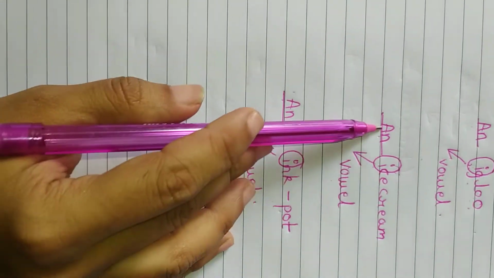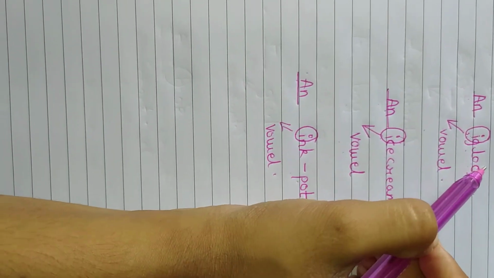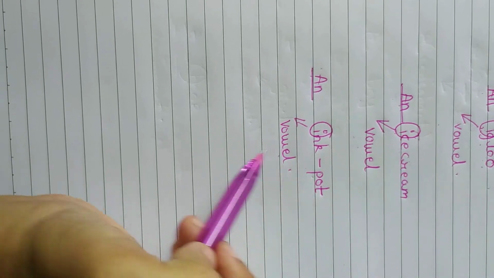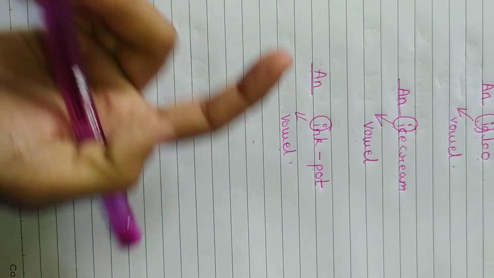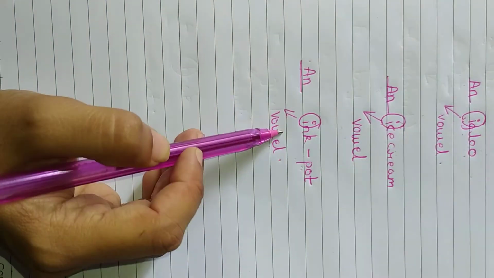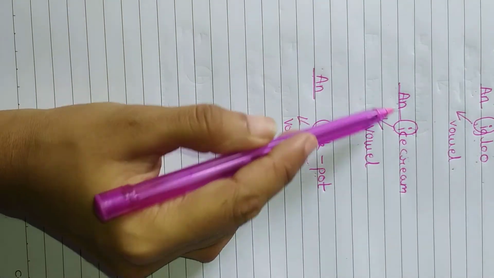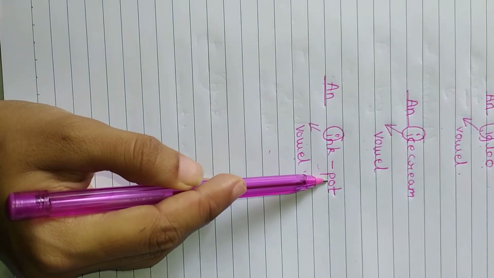An igloo, an ice cream, an inkpot. Now you will see something similar between these words, that it is singular. An igloo one, an ice cream one, an inkpot. They are singular. That means they are one. So we use an before singular nouns. Got it?